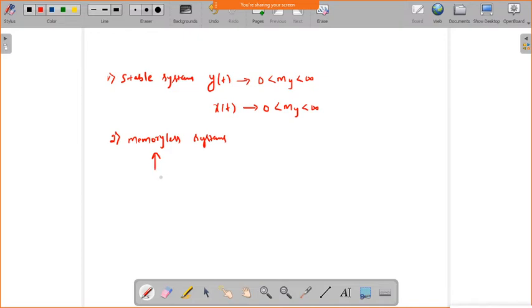That is a memoryless system. If it has memory, it will contain either past values or future values, and we call that a memory system. So memoryless means it should not contain any past or future values.